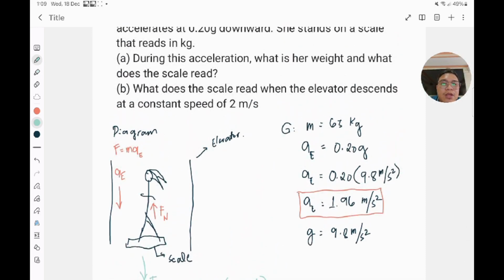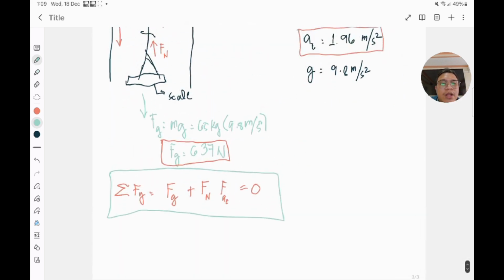For example, A. During this acceleration, what is her weight and what does the scale read? So we can now calculate letter A. For letter A, you need to get the normal force using this equation. So our equation now would be F sub n plus F sub g plus F sub AE is equal to 0.